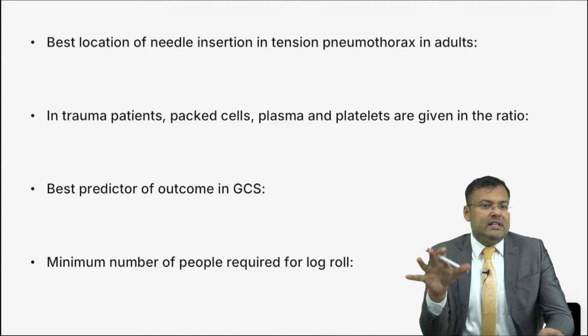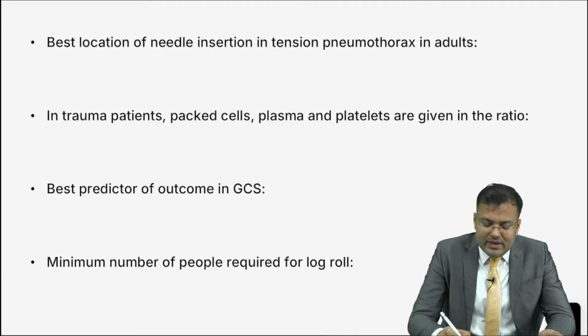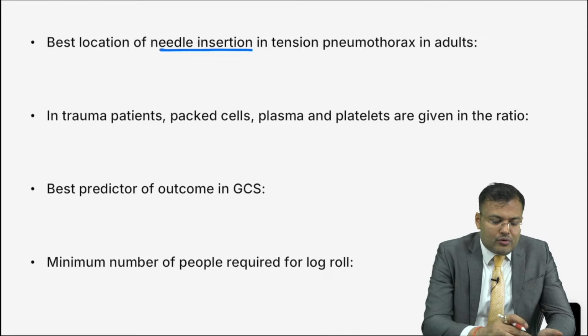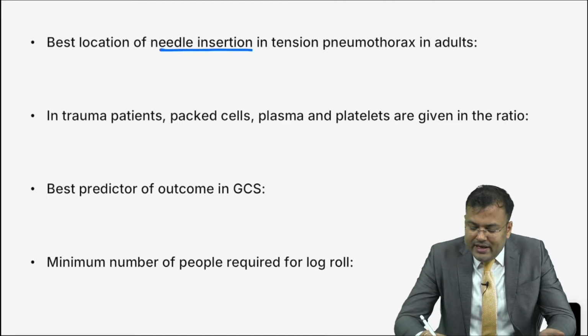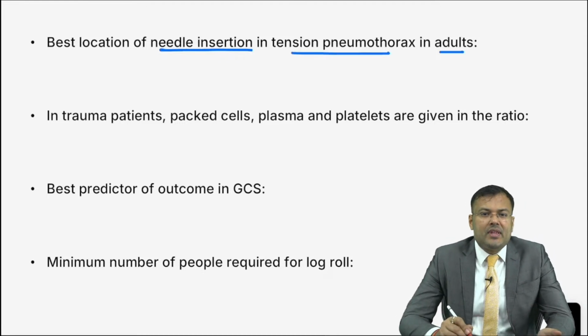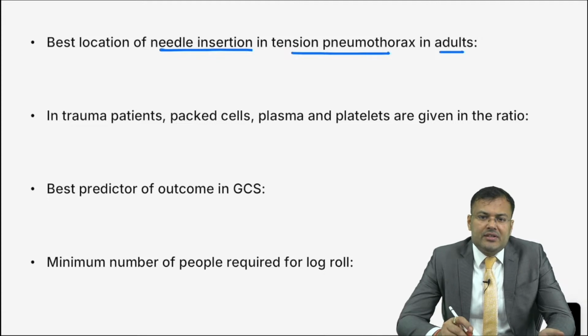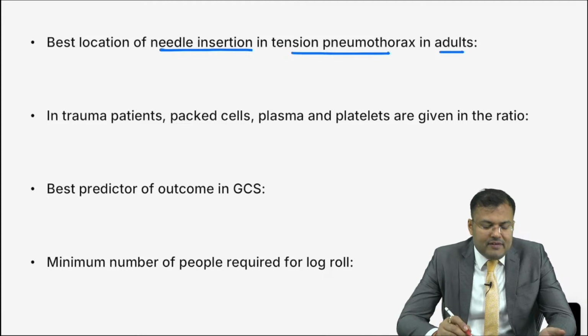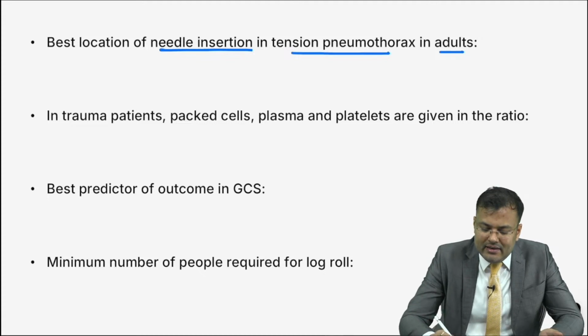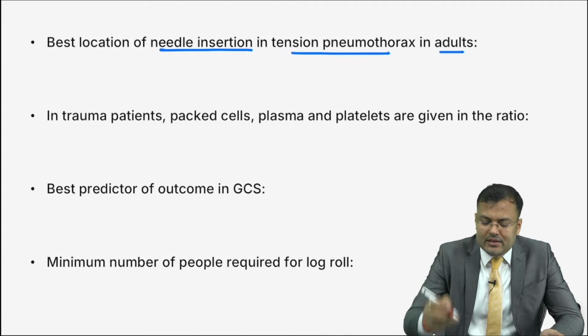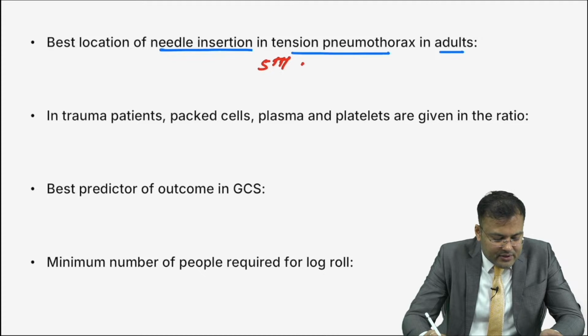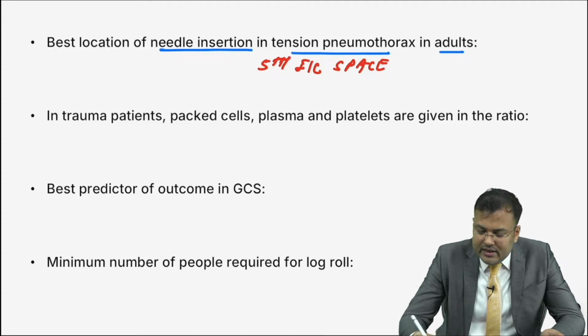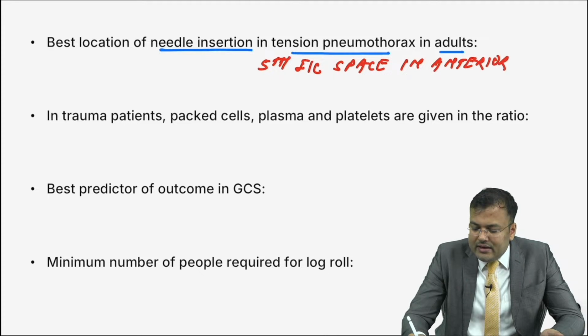Next, this question is asked almost every year, tension pneumothorax. What is the best location of needle insertion in adults? Yes, fifth intercostal space in the anterior axillary line, and that's the place for ICD insertion. Fifth intercostal space. Very good, Anil. Ram Chaudhary, Kumar Akash, Ankit, in the anterior axillary line. Vibha Roy, very good.